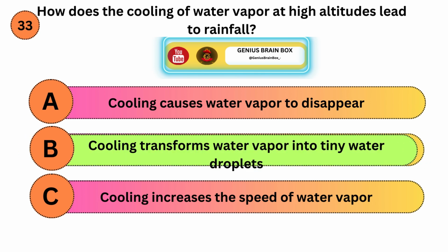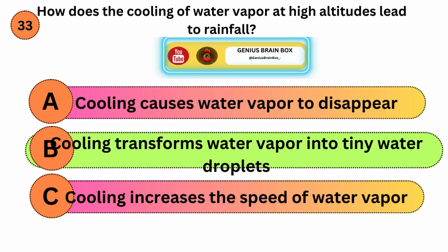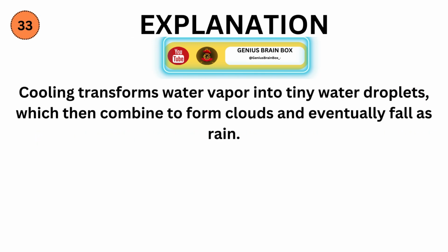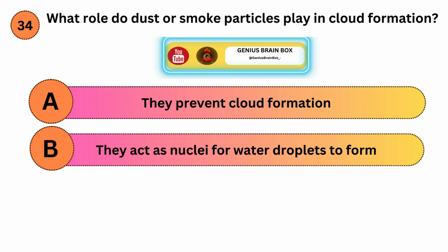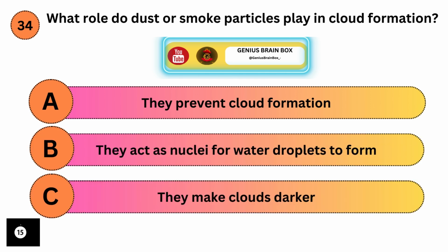Correct answer is B. Explanation. Cooling transforms water vapor into tiny water droplets, which then combine to form clouds and eventually fall as rain. What role do dust or smoke particles play in cloud formation? Option A, they prevent cloud formation. Option B, they act as nuclei for water droplets to form. Option C, they make clouds darker.